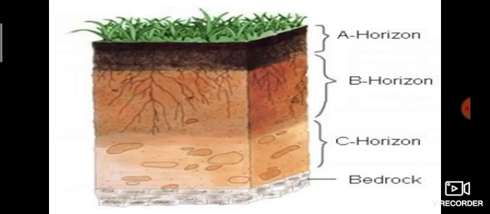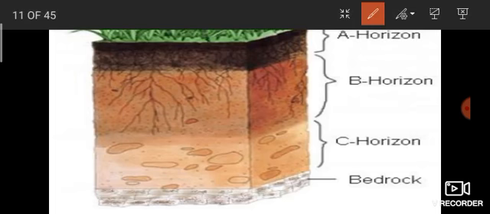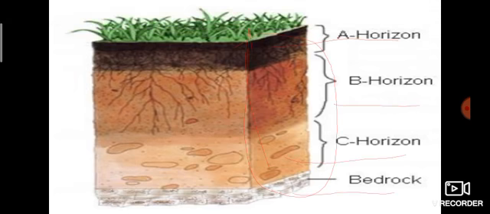See, this is the vertical position. You just imagine this is a disc. So this is the first layer. It is very soft. This is the top layer. Next, B horizon, C small rock. Next, D is bedrock.